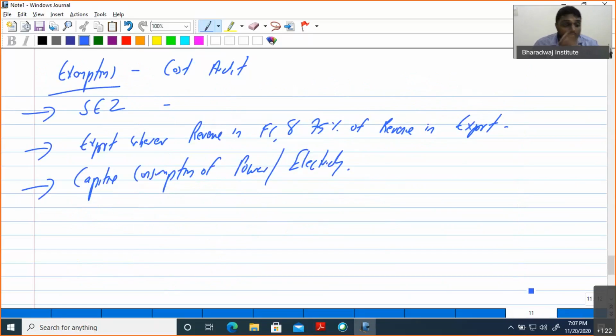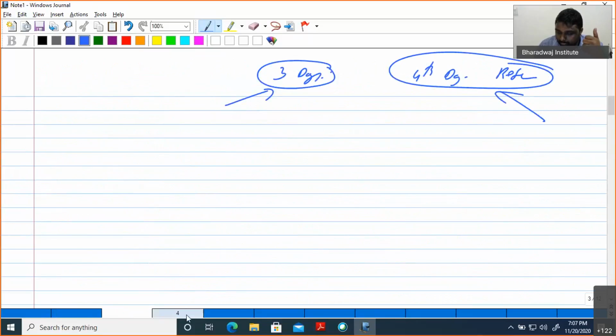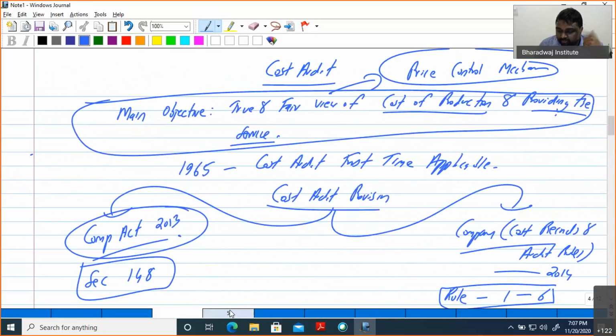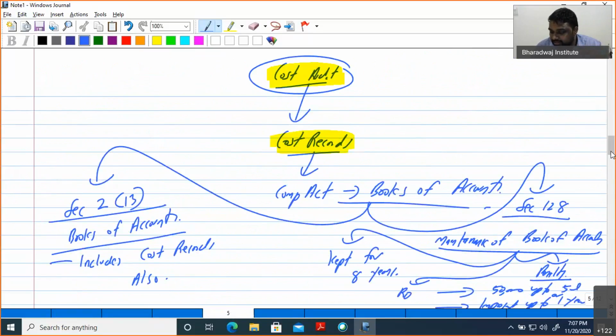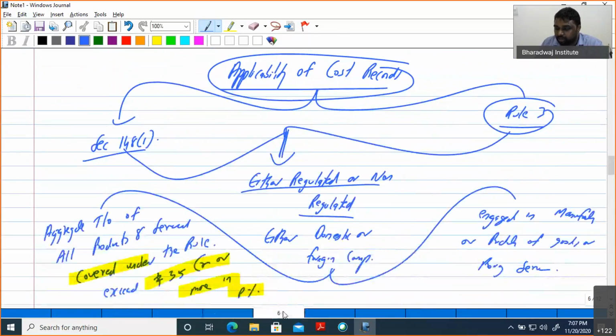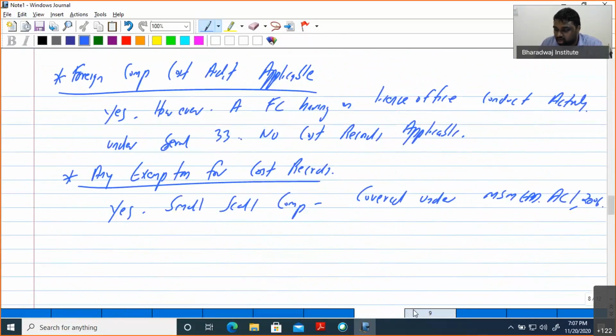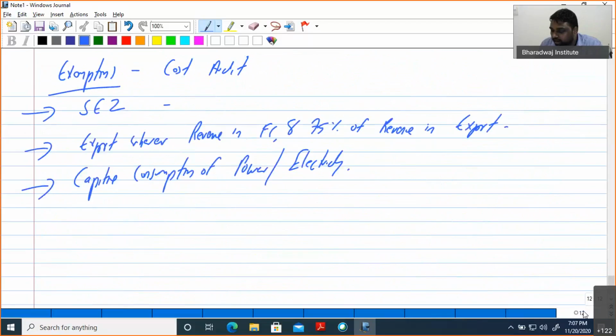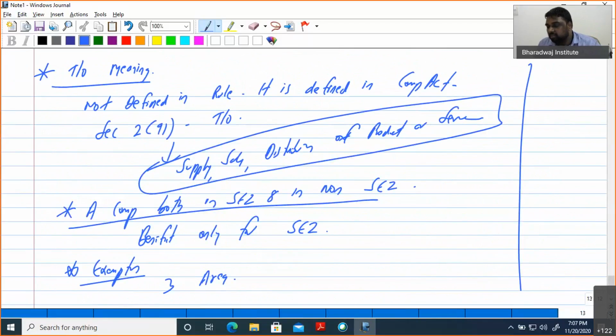So what have we discussed? First we have discussed cost audit, which year it came, what are the provisions. Then we discussed the Companies Act and provisions, where it comes from, books of accounts, what is the timeline, what is the penalty, then what is the applicability of cost records, where you will make the cost records. All we have covered. Now we will go to another main area.